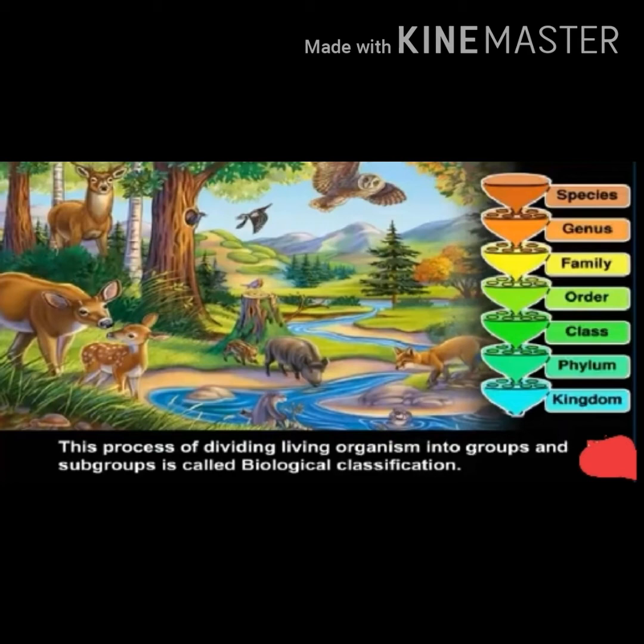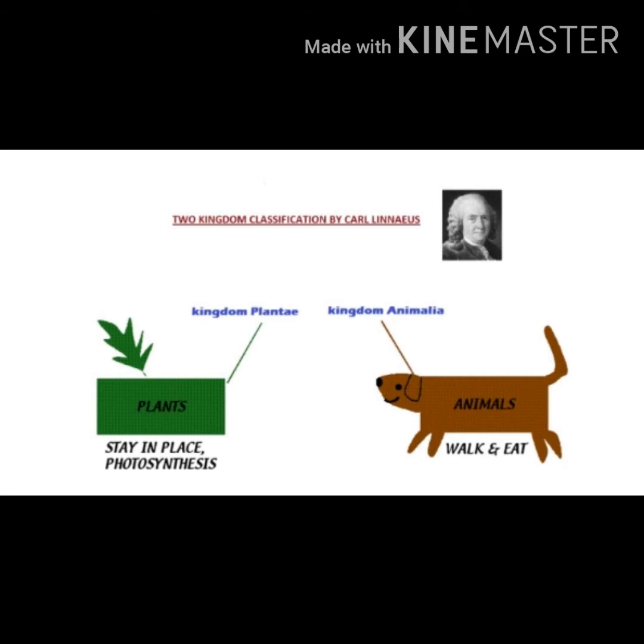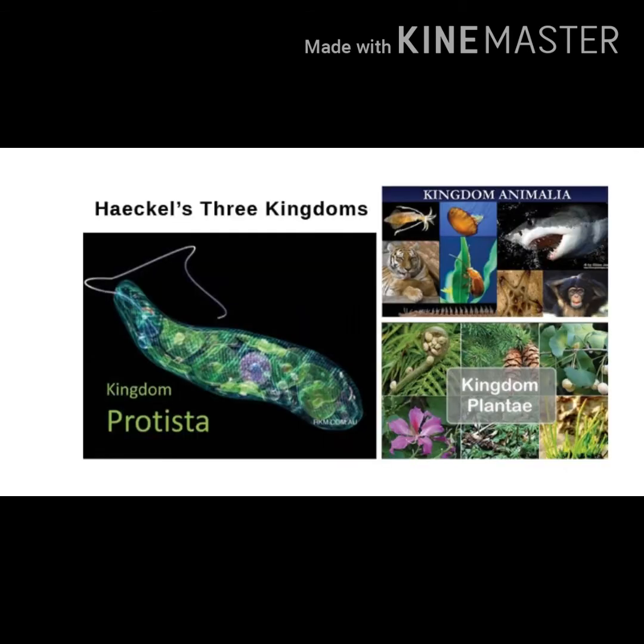But do you know who has invented the process of biological classification? Carolus Linnaeus in 1735 divided living organisms into two kingdoms, Vegetabilia and Animalia. Haeckel in 1866 considered three kingdoms, Protista, plants and animals.